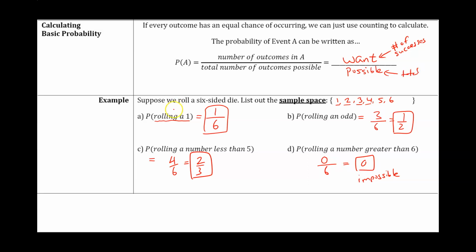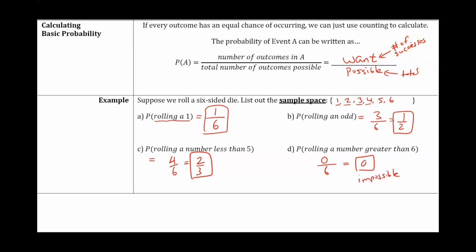Okay, for example, let's say we roll a 6-sided die once. The sample space is a list of all the outcomes. We have 6 possible outcomes. It can land on a 1, a 2, a 3, a 4, a 5, or a 6. Those are all the possible outcomes. Now we want to find the probability of rolling a 1. According to this definition, probability is the number of successes.